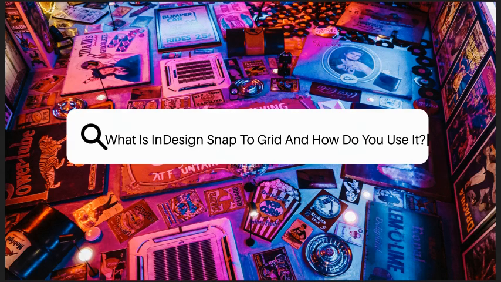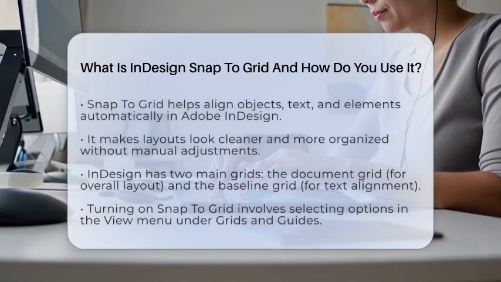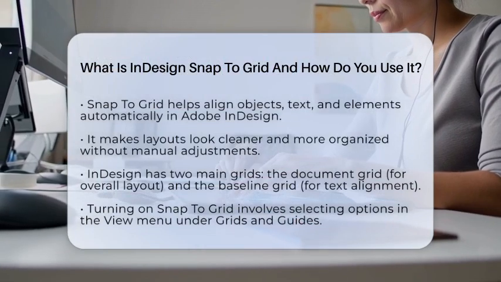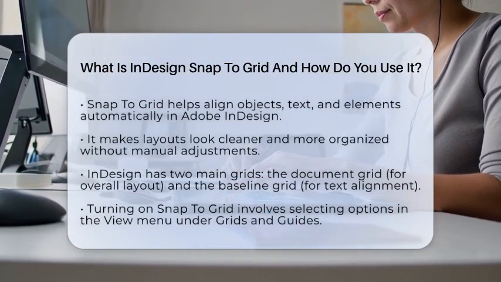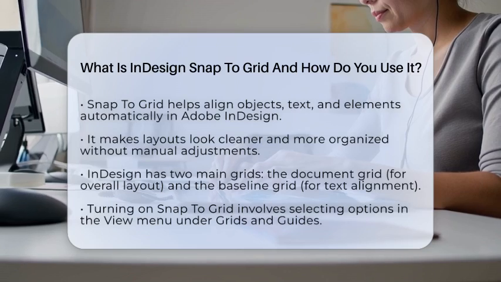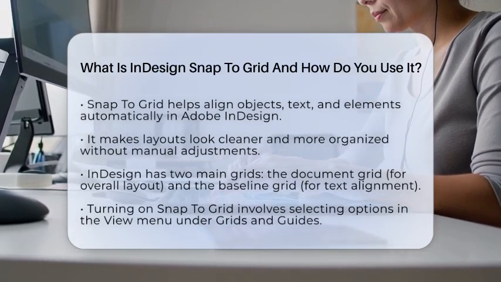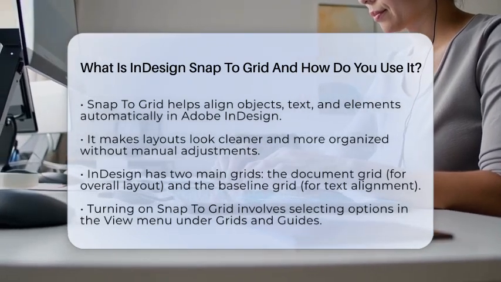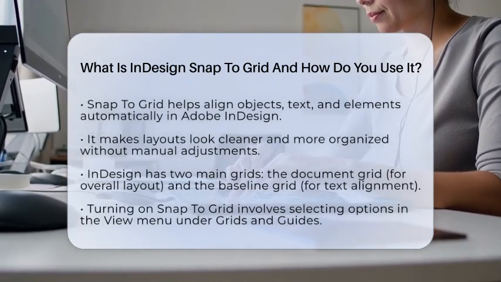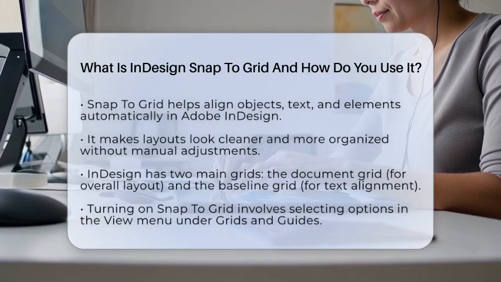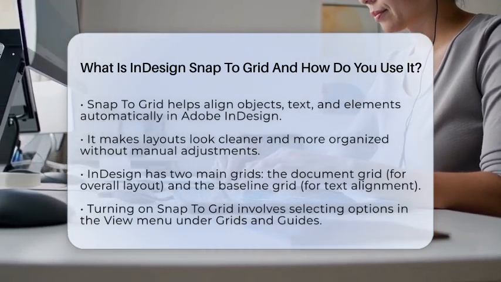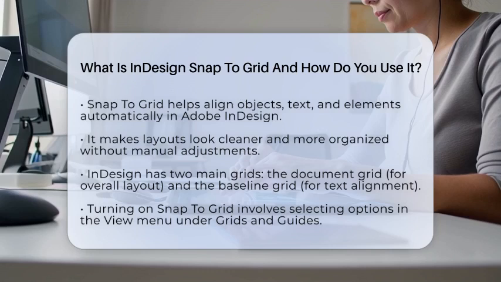What is InDesign Snap to Grid and how do you use it? Imagine working on a design and everything just lines up perfectly without you having to guess or move things around repeatedly. That's what Snap to Grid does in Adobe InDesign. It's a handy tool that helps you align objects, text, and other elements by automatically pulling them toward the nearest intersection of a grid when you move, resize, or draw. This makes your layout look cleaner and more organized without extra effort.